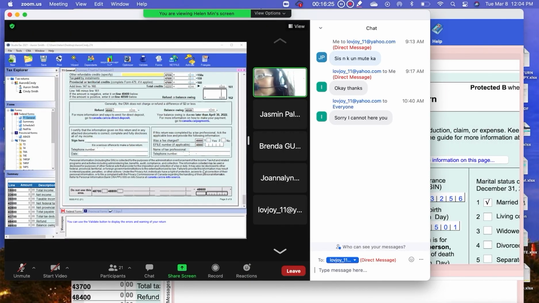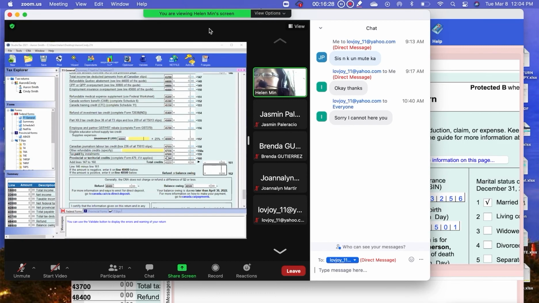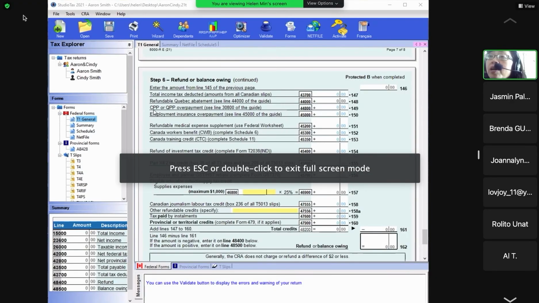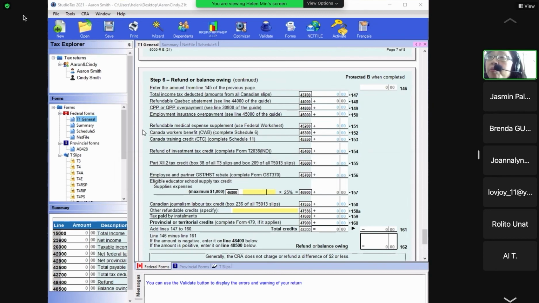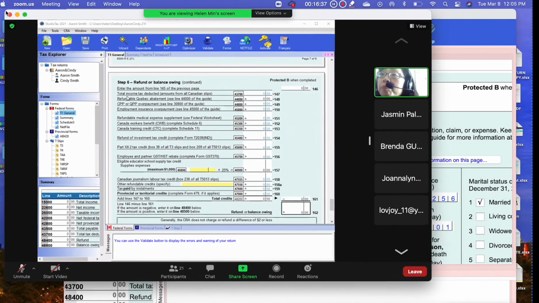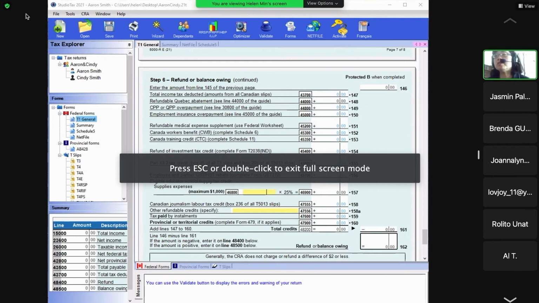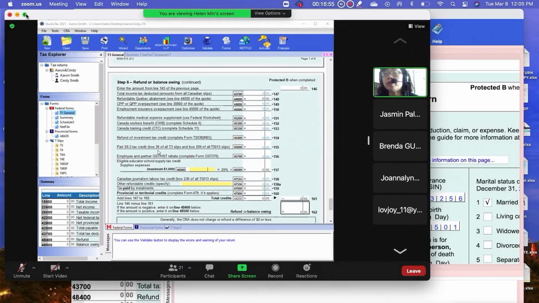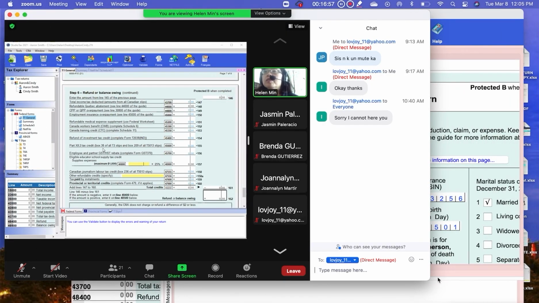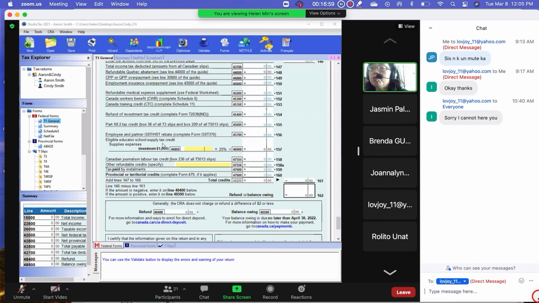So that's the last page. On the last page, they still have CPP overpayment, EI overpayment, and the tax you already paid. The total income tax deduction is on line 147. That's all the deductions. All these items are money that goes to your pocket, with no percentage.